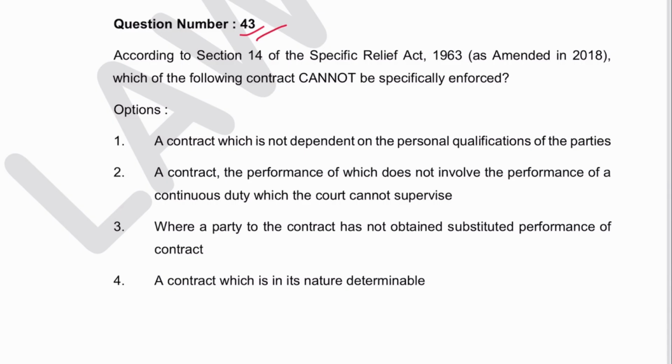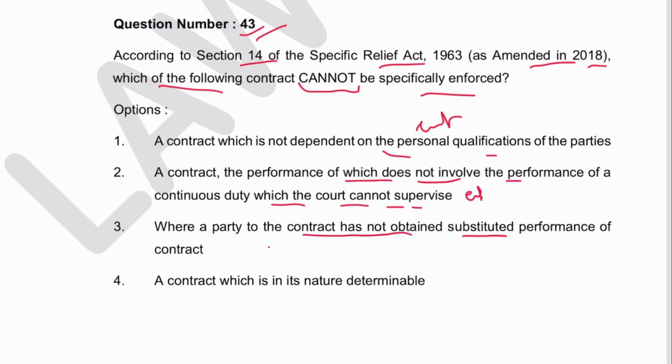Next 43. According to Section 14 of the Specific Relief Act as amended in 2018, which of the following cannot be specifically enforced? A contract which is not dependent on personal qualification, then it can be enforced. A contract the performance of which does not involve a continuous duty which the court cannot supervise, it can be enforced. Where a party to the contract has not obtained substituted performance, it can be enforced. Then a contract which is in its nature determinable, here you cannot enforce it. So this cannot be enforced. 4 is the answer.